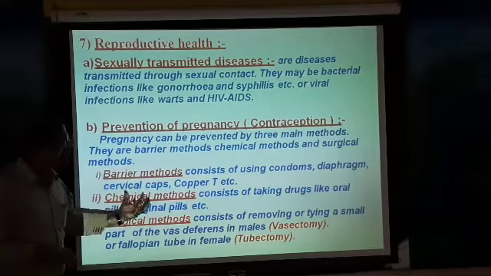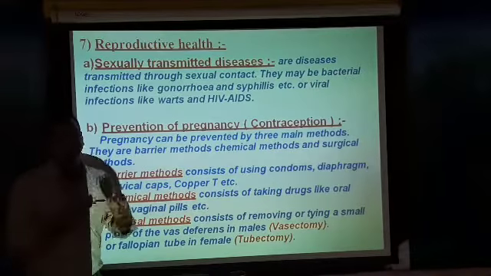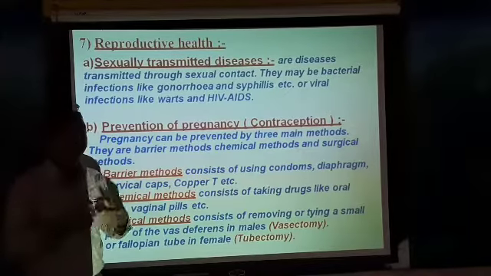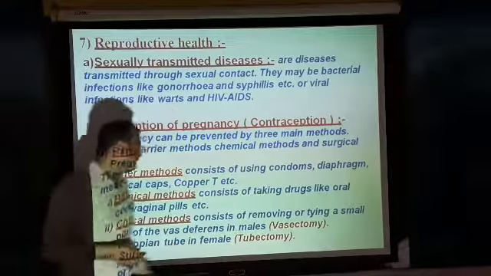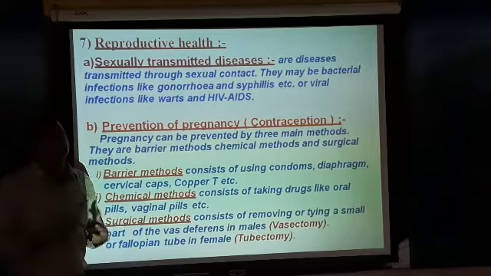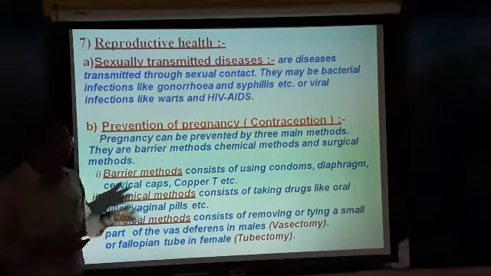The next one is chemical methods. Chemical methods are nothing but taking pills or tablets. By taking tablets or pills, they are able to prevent pregnancies. Here it consists of taking drugs like oral pills, vaginal pills, etc. So this is the second method.